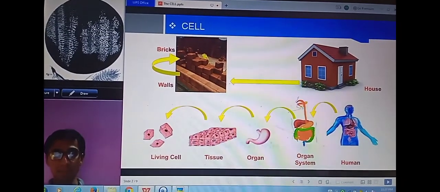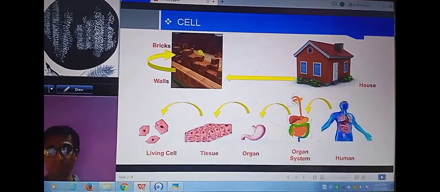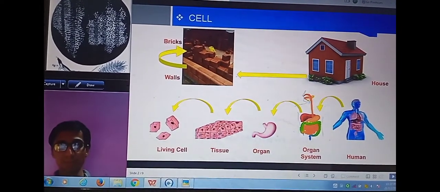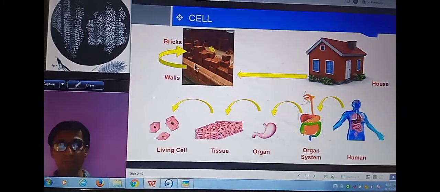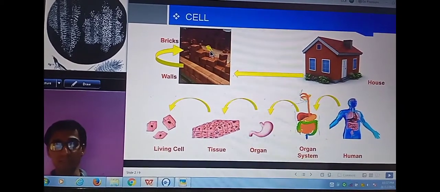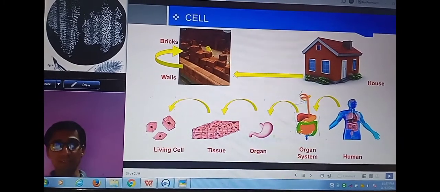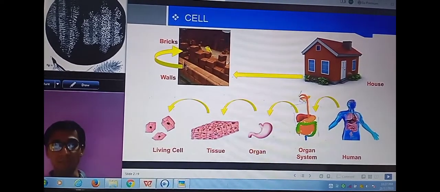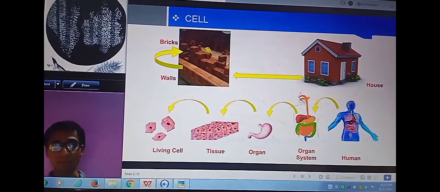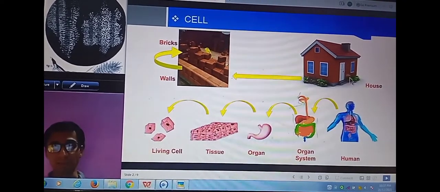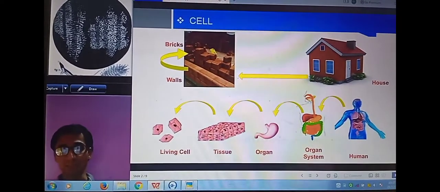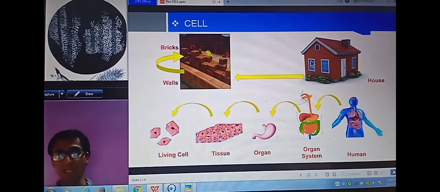Let us start our discussion with taking an example. A house is made up of different walls. Different walls, when divided, are made up of different bricks. The bricks cannot be further divided, therefore the bricks are the smallest unit. Similarly, when the bricks are arranged in a regular fashion, they form a wall. When the walls are arranged in a fashion, they form a house. That's why bricks are considered as the smallest fundamental unit to build a house.